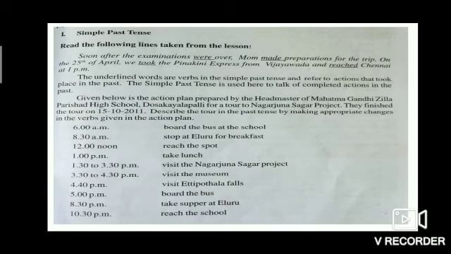You can start like this: On 15/10/2011, the students of Mahatma Gandhi Jilla Parishad High School, Dosekayapalli, started their tour to Nagarjuna Sagar project. They boarded the bus at the school at 6 a.m. Like this, you can continue the action plan in simple past tense. Okay, students?